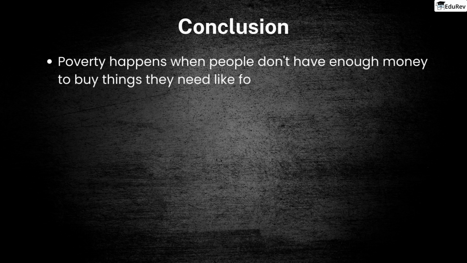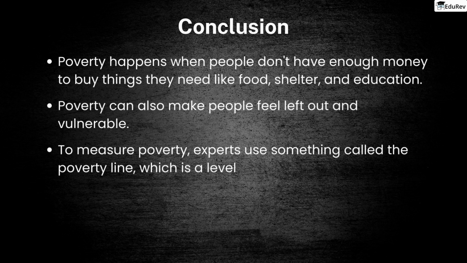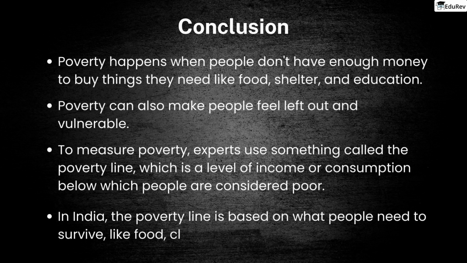In conclusion, we can say that poverty happens when people don't have enough money to buy things they need like food, shelter, and education. Poverty can also make people feel left out and vulnerable. To measure poverty, experts use something called the poverty line, which is a level of income or consumption below which people are considered poor. In India, the poverty line is based on what people need to survive, like food, clothes, and medical care. We hope this video has helped you grasp the chapter Poverty as a Challenge, to some extent.